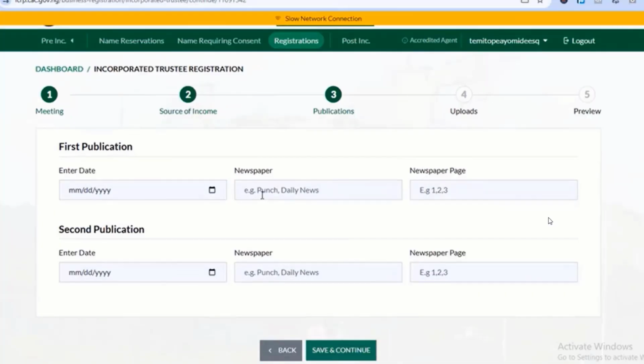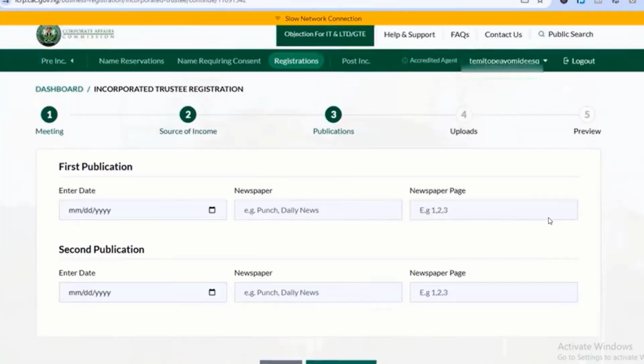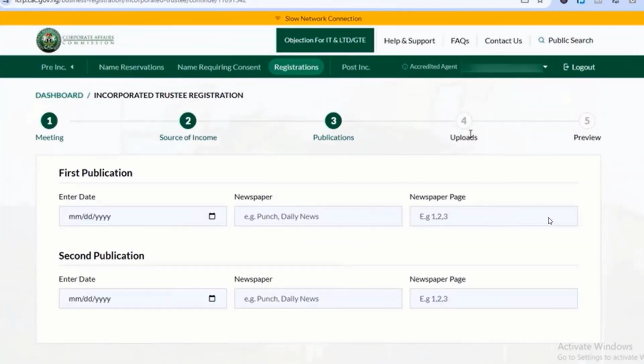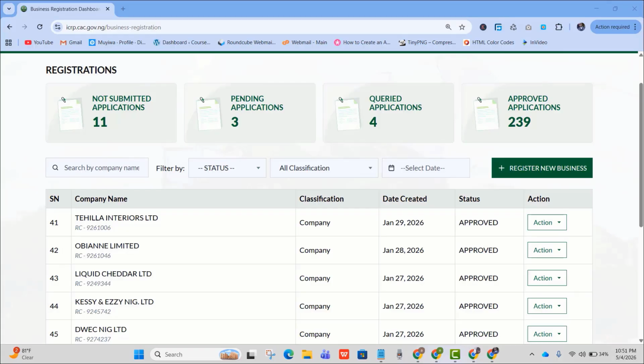All right, so this is what your publication page looks like. All you need to do is fill in the first publication. You can see you are going to enter the date, the newspaper, and then the particular page where your publication is found. You're going to do it for the first paper, and then for the second paper. Once you've submitted the right information, you just click on save and continue. Then it takes you to the upload page, and like I said, in addition to every other document that you are uploading, you upload that single PDF file that you got. Once you do that, you submit, and then you're good to go. So it's as simple as this. This is what it takes.